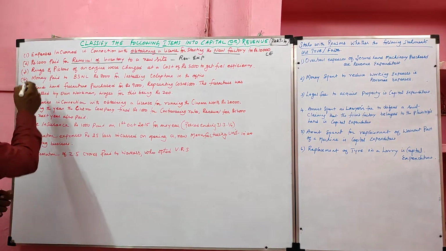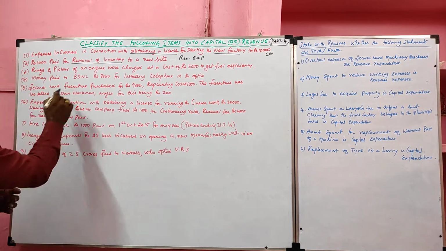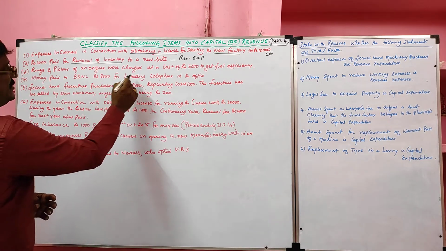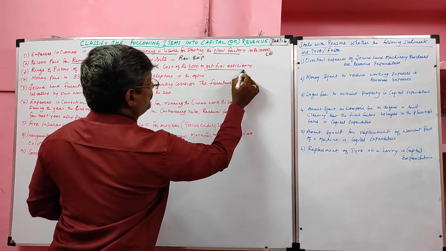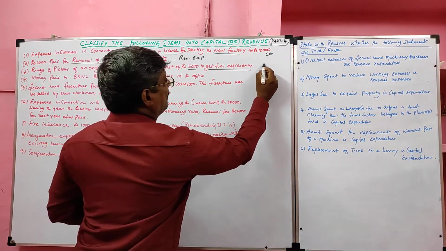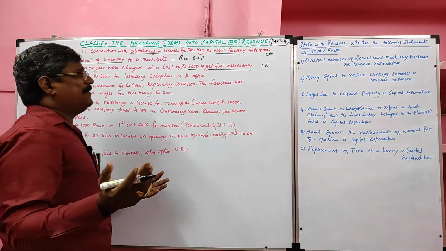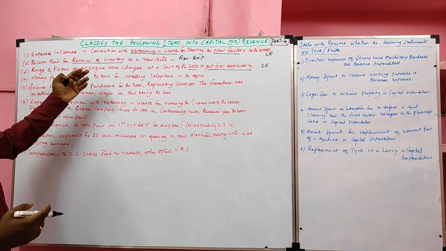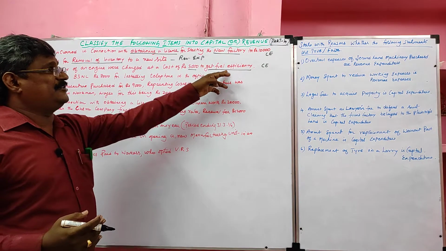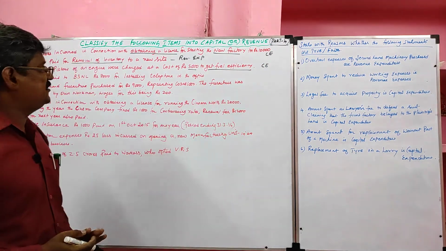Third one, rings and pistons of an engine were changed at a cost of rupees 5000 to get fuel efficiency. It is capital expenditure. Why? We are changing the rings and pistons of the engine which will increase our profit earning capacity. So we can consider that one as capital expenditure.